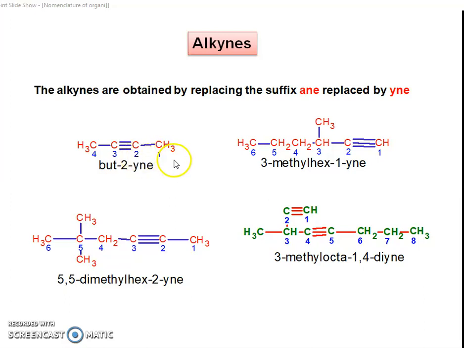So ane is replaced by yne. So but-2-yne. But means the parent alkane is butane, so ane is replaced by yne. Which position? Second position. 2-yne.